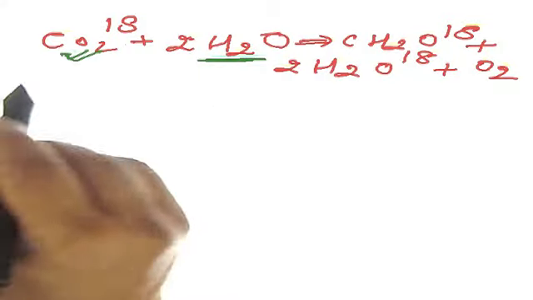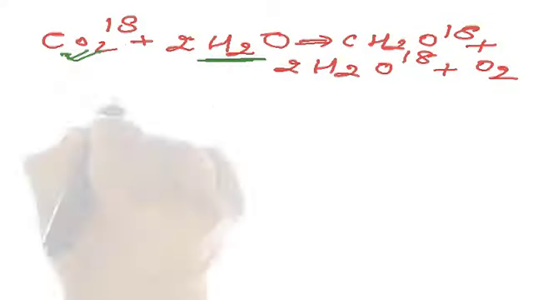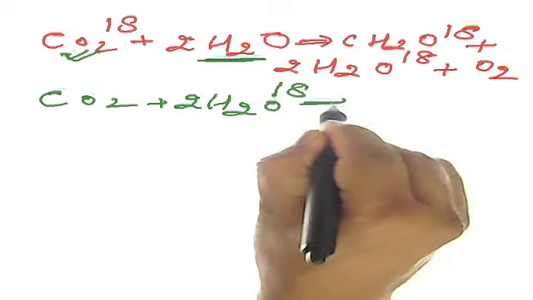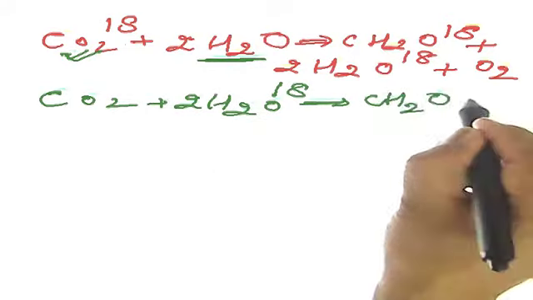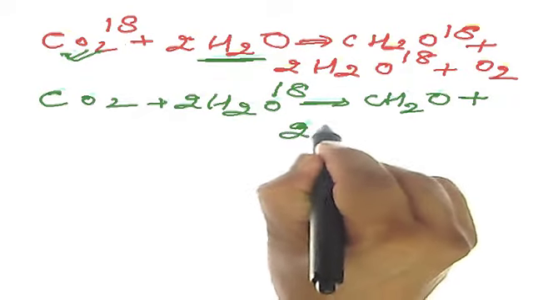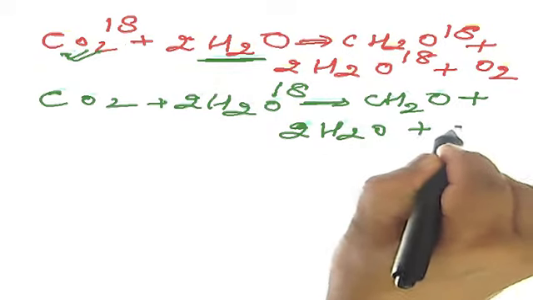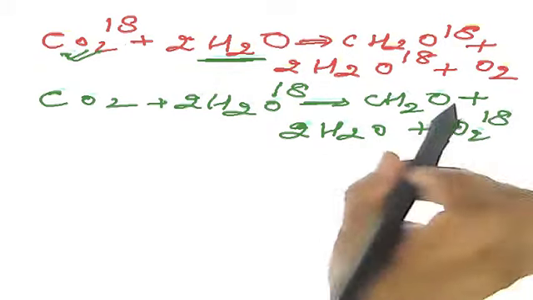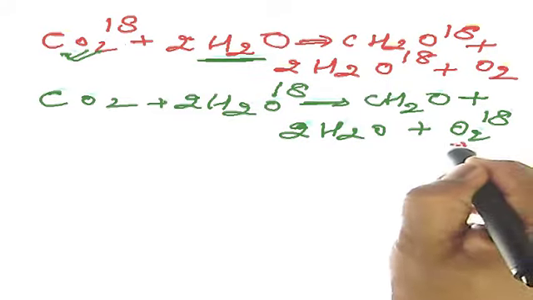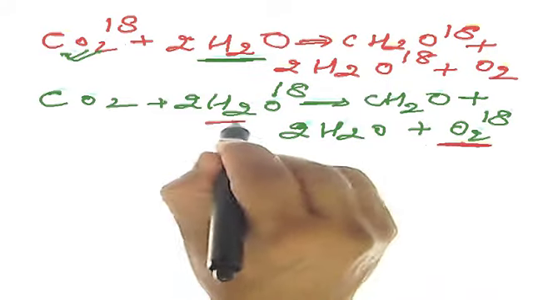In another experiment, he just labelled the oxygen of water with O18. In that case, the product CH2O, that is the carbohydrate, was not labelled with O18. Water was also labelled, and the evolved oxygen was labelled with O18. So here he conclusively proved that the source of this evolved oxygen was water, not CO2.